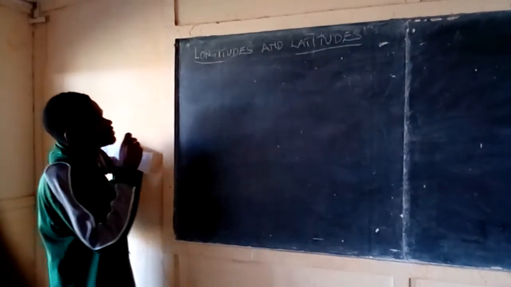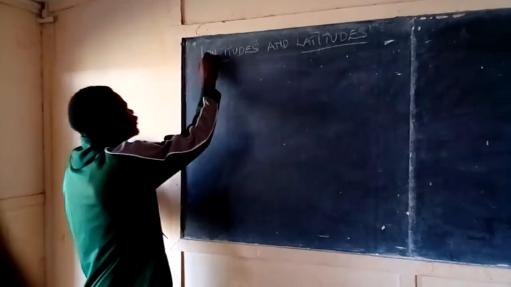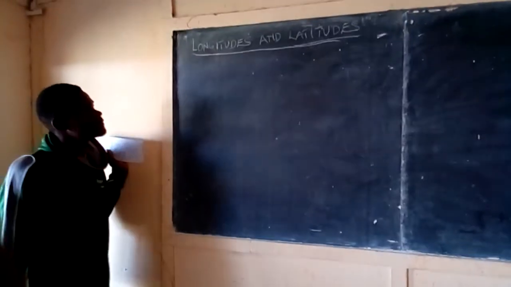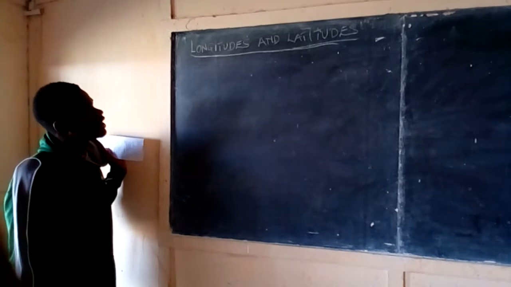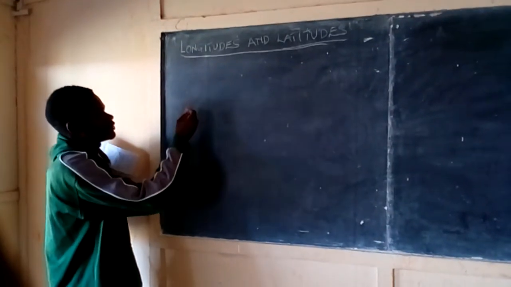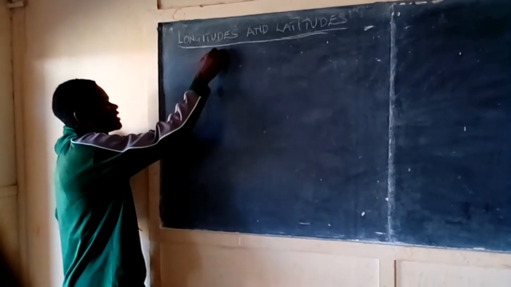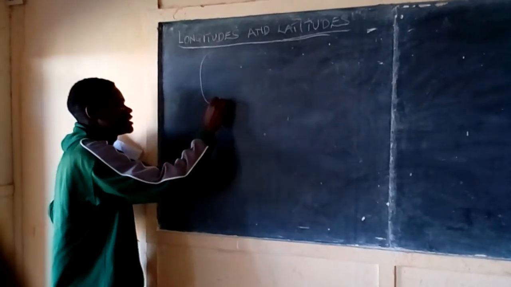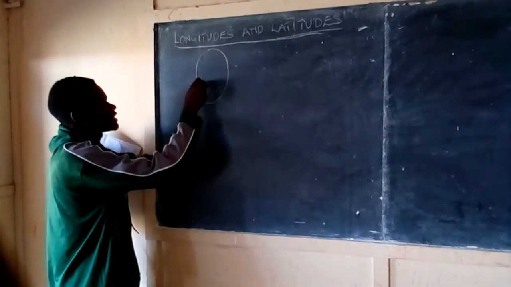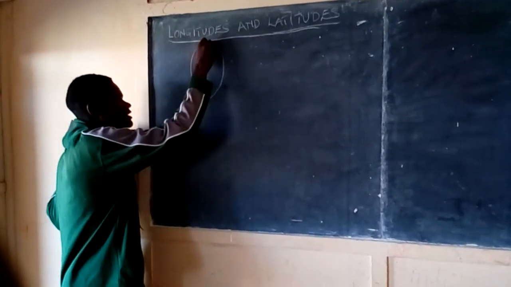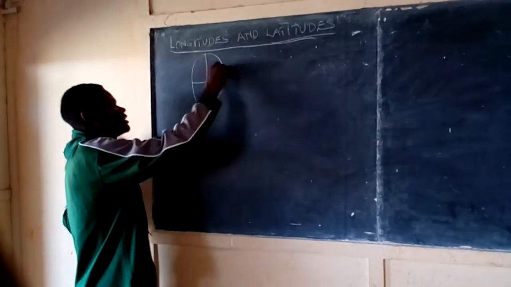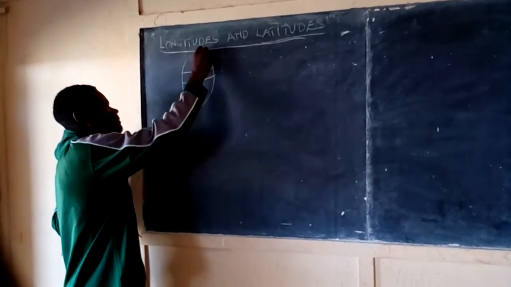Now today we are discussing one of the topics in the Form 4 syllabus, longitude and latitude, which is highly examined. Let's start with the introduction. You know that the Earth is spherical in nature, and it has some imaginary lines. These imaginary lines are what we will discuss today.